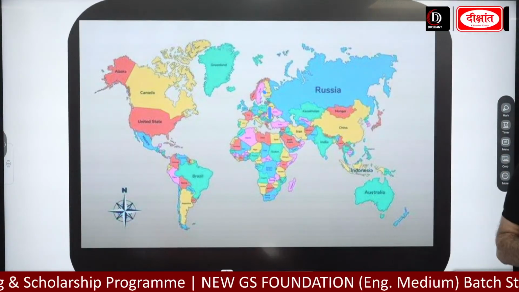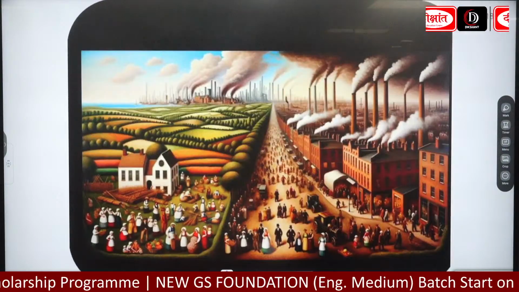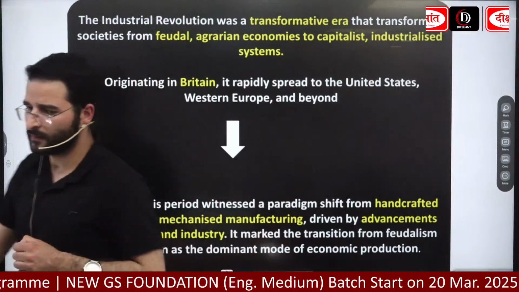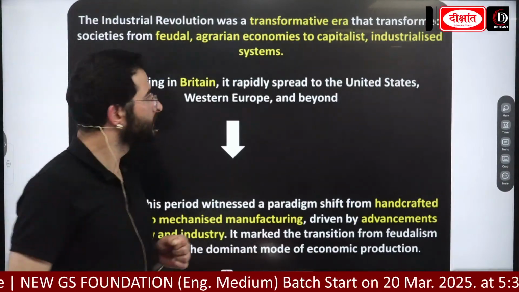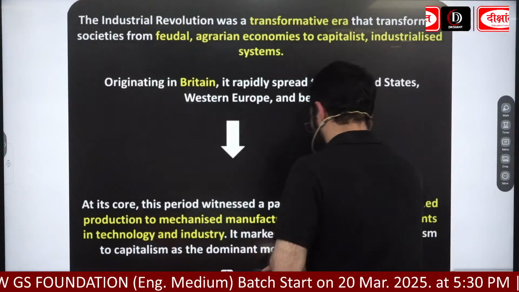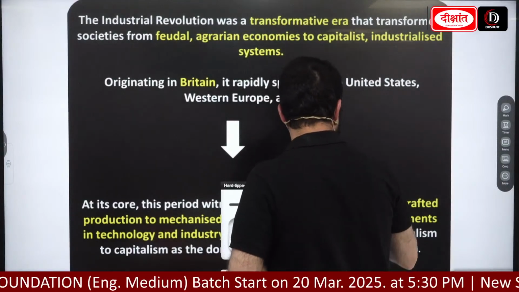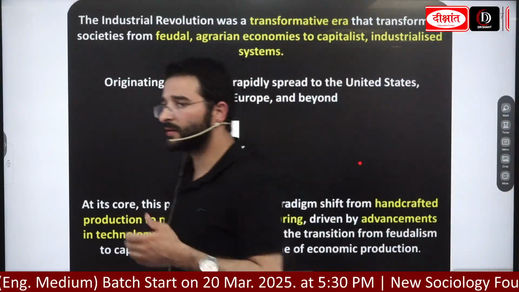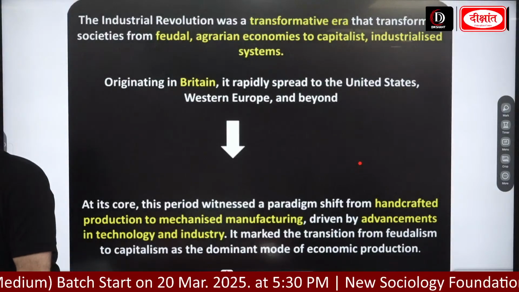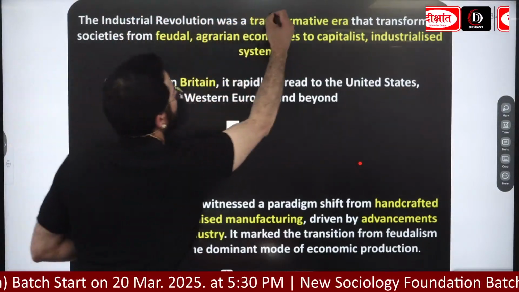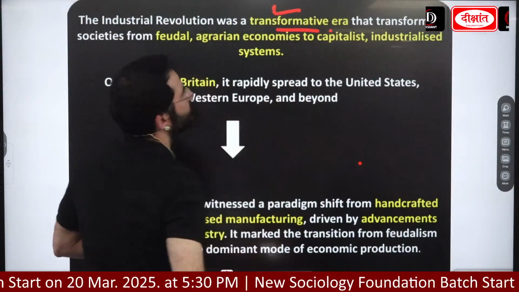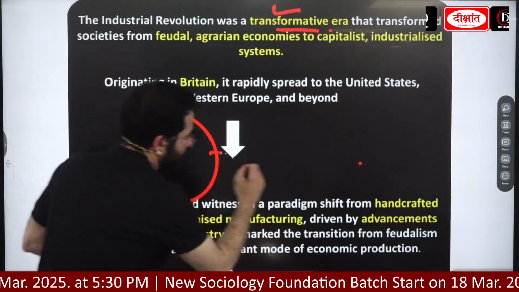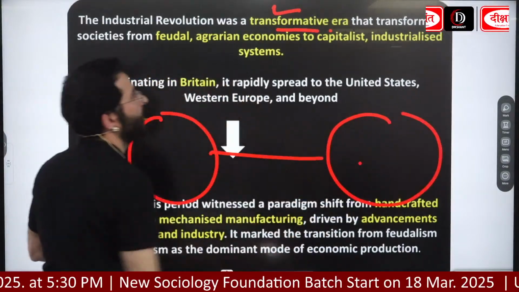The first point that you will be writing regarding the industrial revolution, write it down, guys.